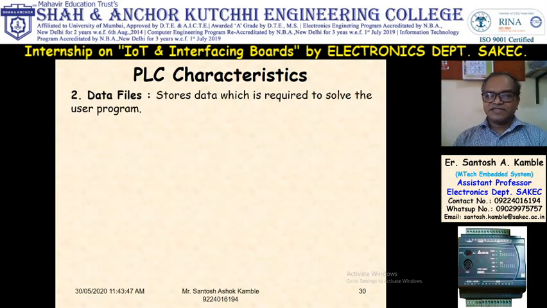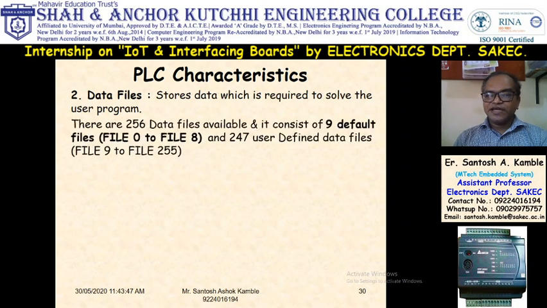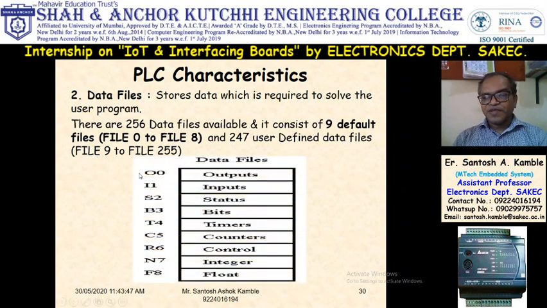Then data files. It stores data which is required to solve the user program. So there are 0 to 8, meaning 9 default files. You cannot change those 9 files. So those 9 files are O0. O0 means output file, I1 input file, status file, bit file, timer file, counter file, register file, integer file, float